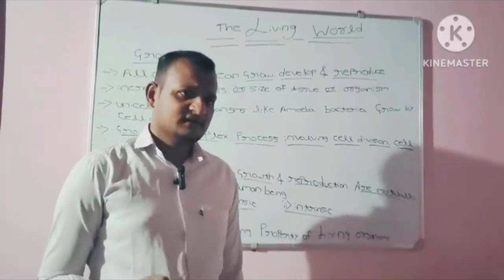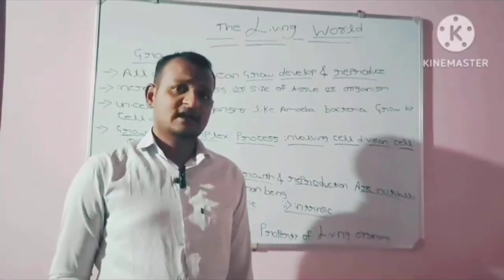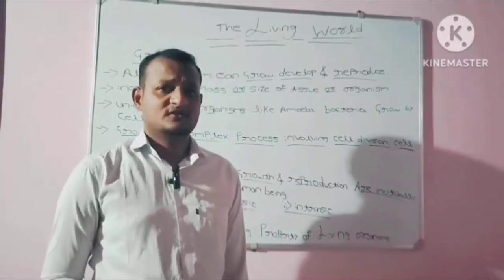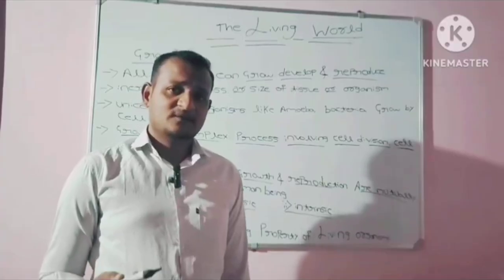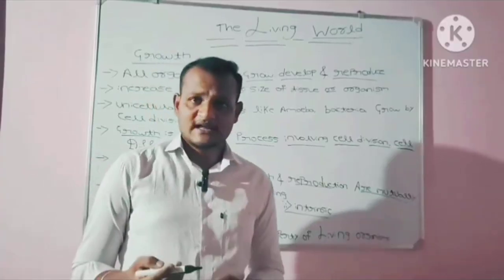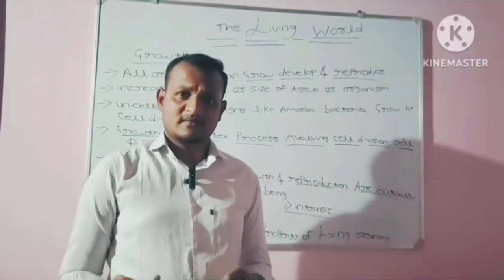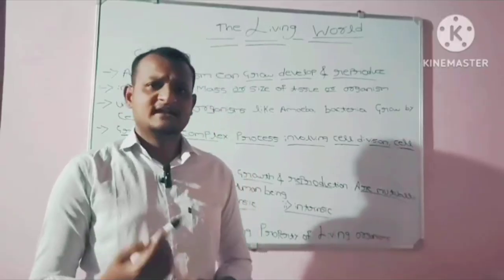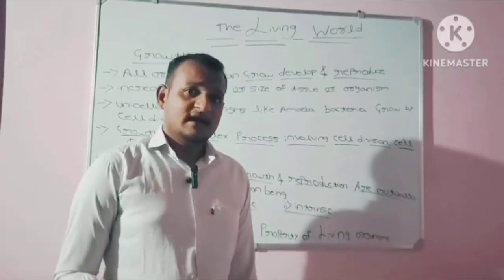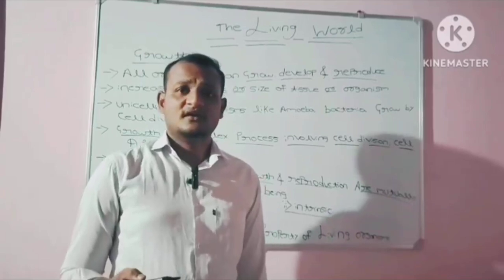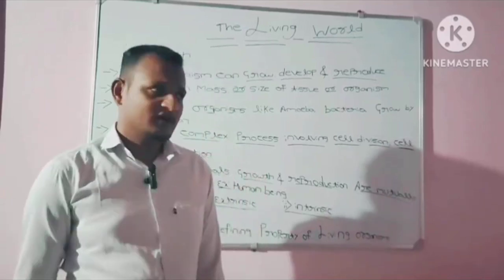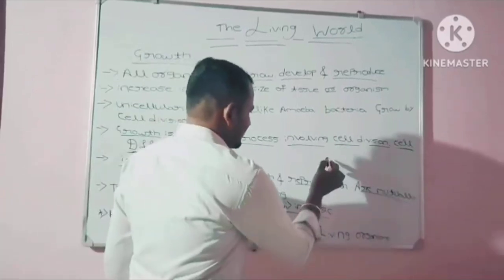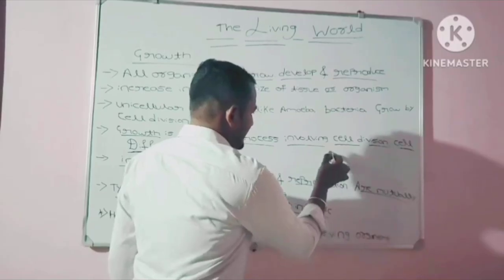Extrinsic growth can happen in living organisms and also in non-living objects. In living organisms, growth will happen by increasing the size or mass of a tissue or organism. You can ask me how growth can occur in non-living things. Take the example of a mountain.